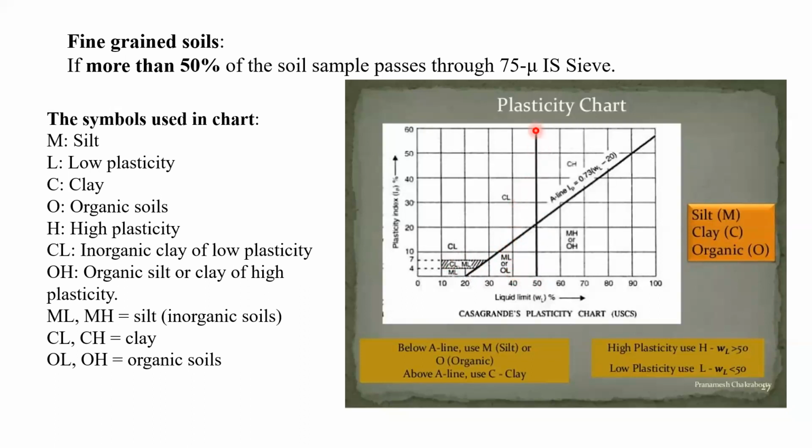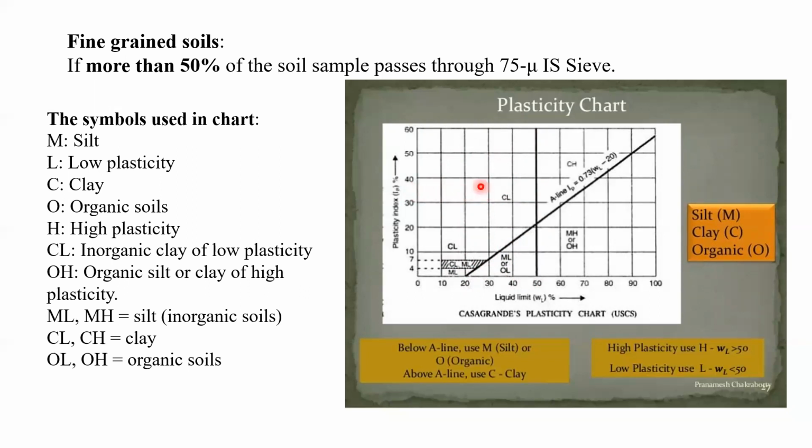Here, this side, below 50%, this side CL, this means low plastic clay. Suppose your readings are coming 25% liquid limit and 35% plasticity index. So what we shall do?